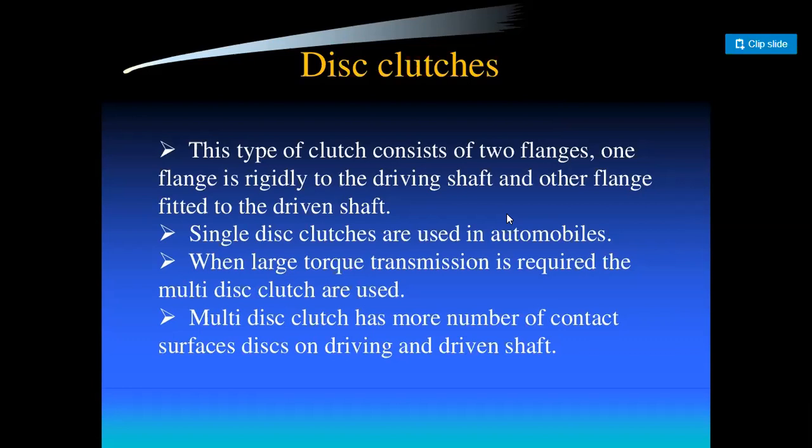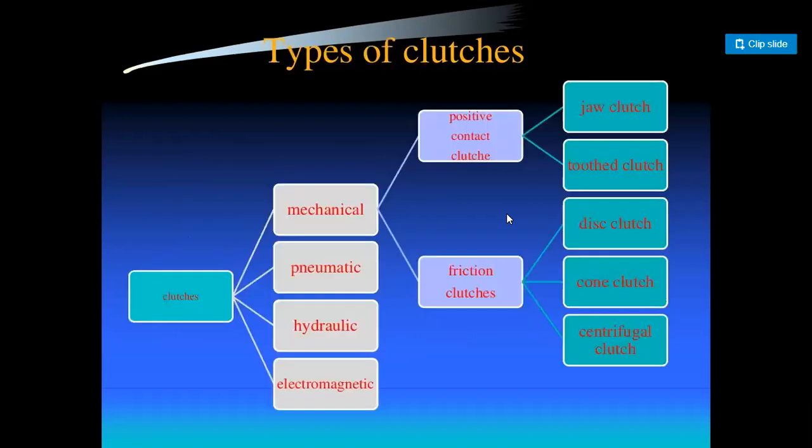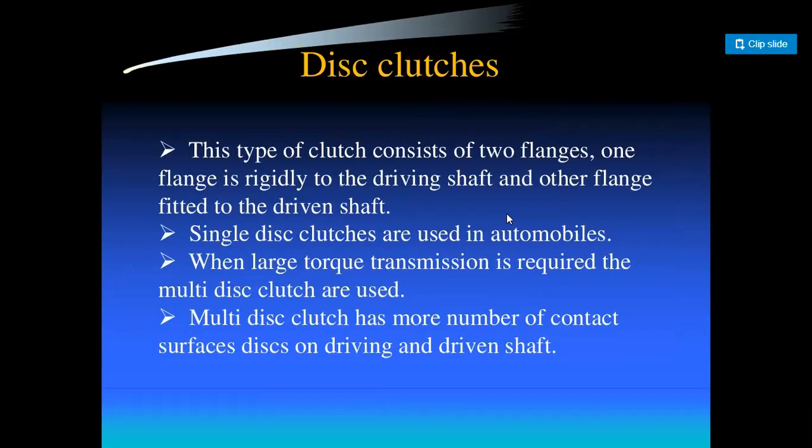When large torque transmission is required, multi-disc clutches are used. Means the multi-disc clutch is used in heavy vehicles like trucks and buses, right? So a multi-disc clutch has a larger number of contact surfaces on the discs of the driving and driven shaft. More contact surfaces means more friction is generated, which is used to engage or disengage the driven shaft and the driving shaft. So the function of the clutch is performed with the help of the power generated due to friction.